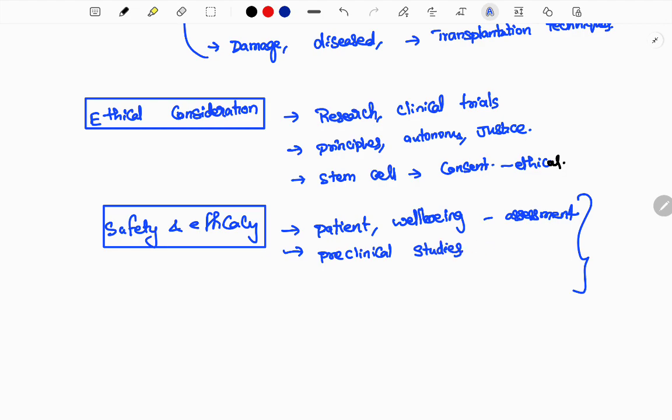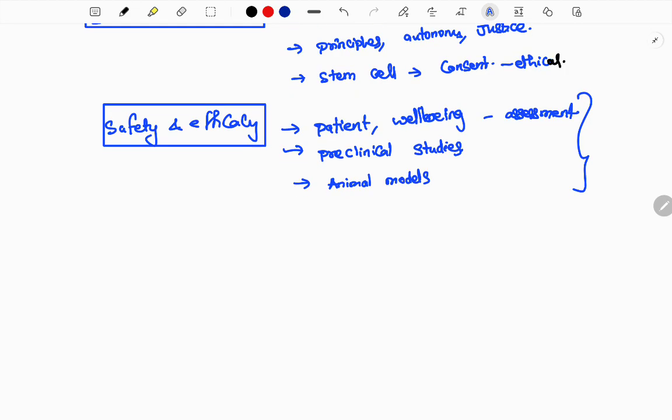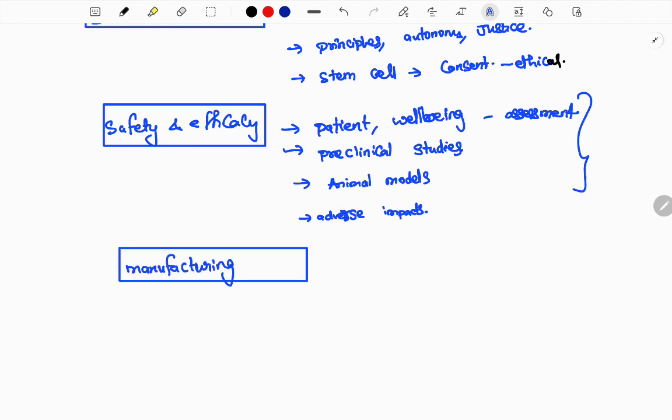And also preclinical studies, which means before giving it to patients, you need to properly study, research and build the product and then reach out to the people. For that you need to check on animal models. Preclinical research means before implementation in humans, you take it to animals and test. You also need to check for any adverse impacts on humans. If it doesn't have any, then we can proceed.